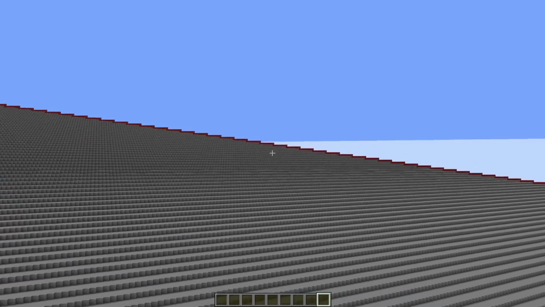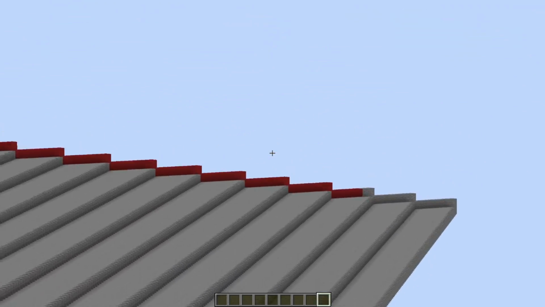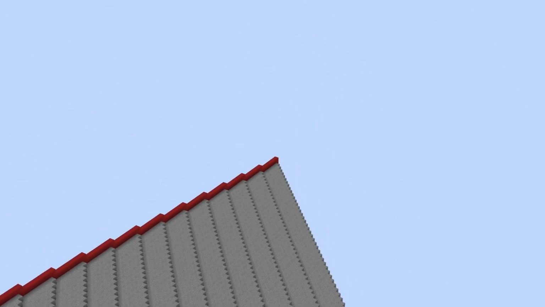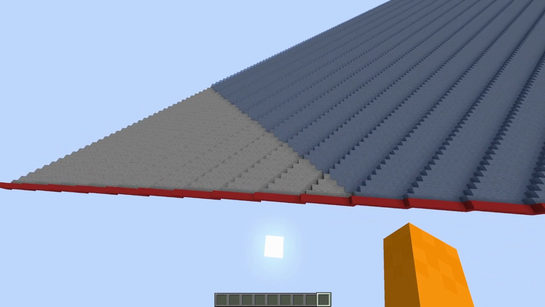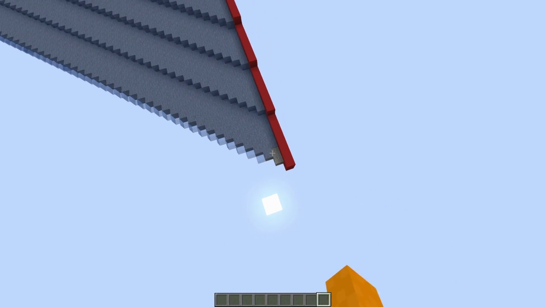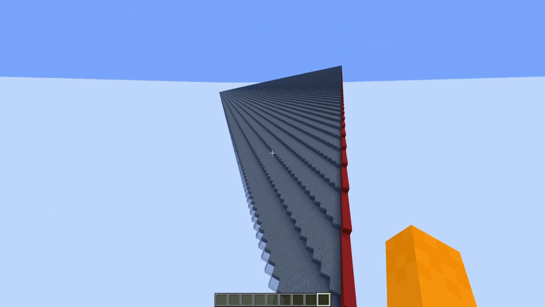This has almost made it to the end. It's gonna take a long time to get to the end of this. So close. It's not gonna take very long for it to get to the corner. Right there. It's gonna make it to the corner. Come on. Okay. It is on the corner. Okay, now I have to do the other side.